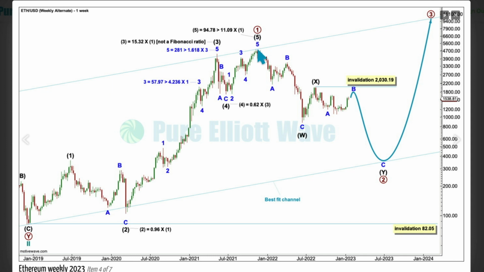On the weekly chart, what if primary 2 is incomplete? It could be incomplete. It will subdivide as an incomplete double zigzag. First zigzag in the double, intermediate W. The double is joined by a relatively brief shallow 3 in the opposite direction labelled X. This looks like a typical X wave within a double zigzag. And now intermediate Y may be an incomplete zigzag labelled minor A, B, C. Minor B to continue higher. Let's look at the whole structure of minor B here from this high.